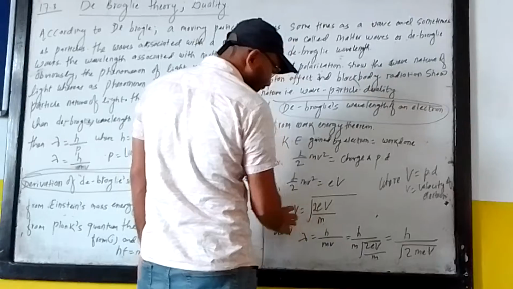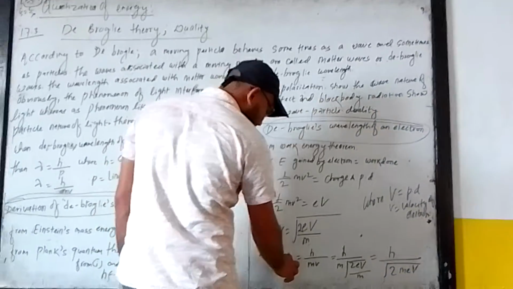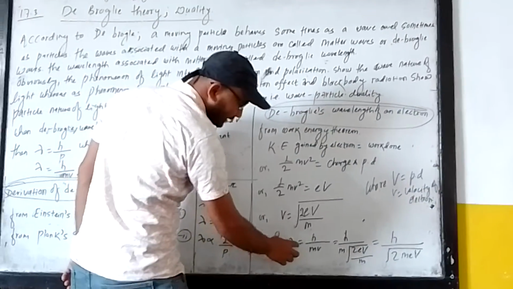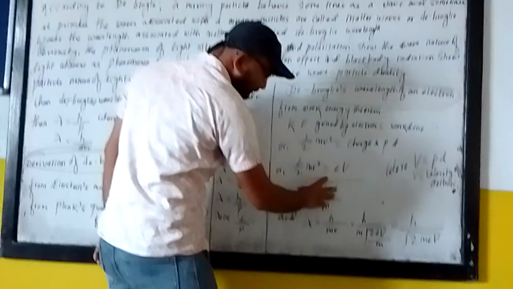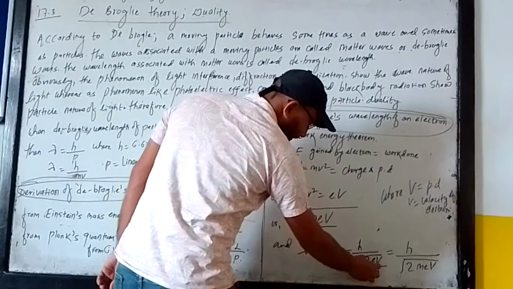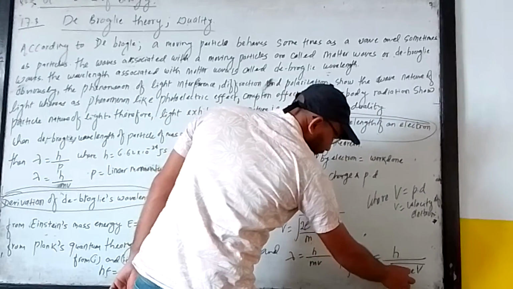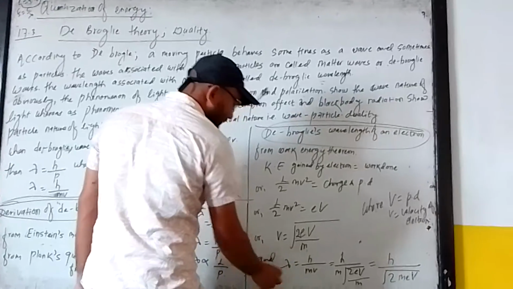Another one is the wavelength of the moving particle. We use the same de Broglie formula, lambda equals h by mv. In place of v we replace this value, and when we put it in, we get h by under root 2 meV, the formula to get the wavelength.